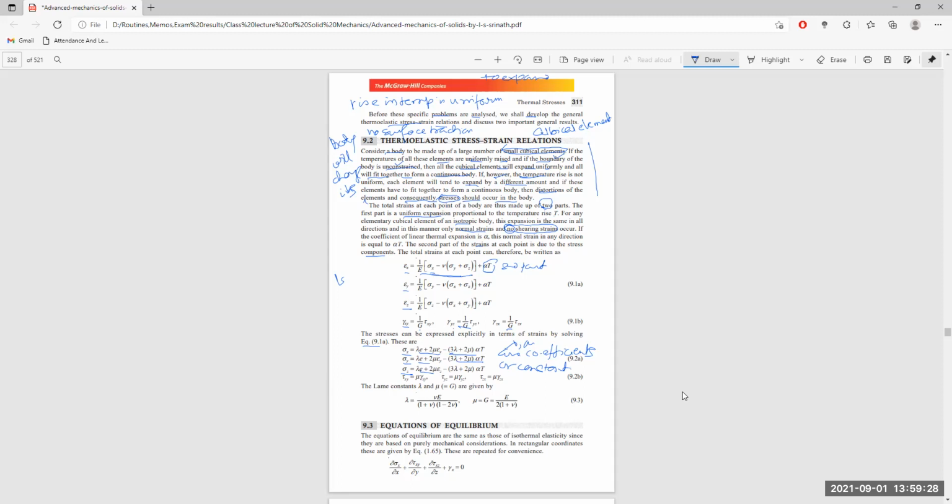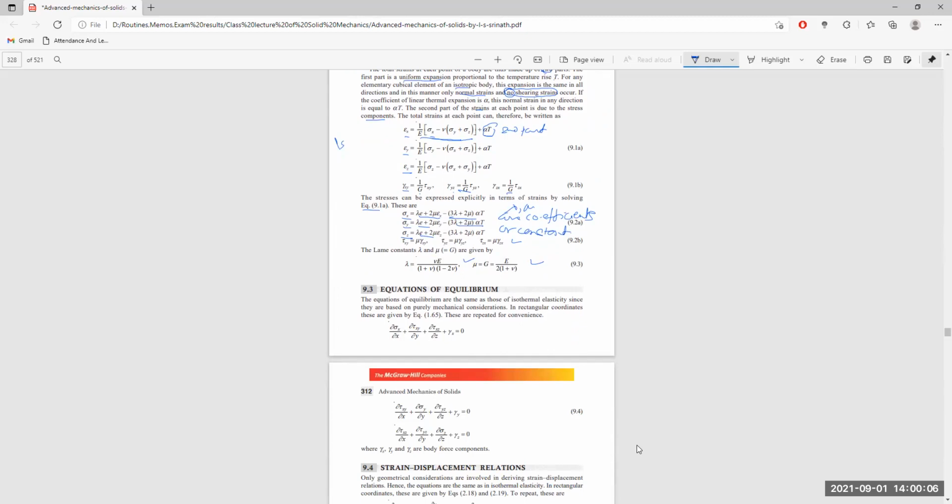And tau xy is mu times gamma xy, tau yz is mu times gamma yz, and tau zx is mu times gamma zx itself, which is another coefficient. The constants lambda and mu are given by lambda equal to nu E divided by (1 plus nu) into (1 minus 2 nu), and mu equal to G equal to E divided by 2 into (1 plus nu). These are all explained in our stress and strain chapter itself. Now let us go through the equations of equilibrium.